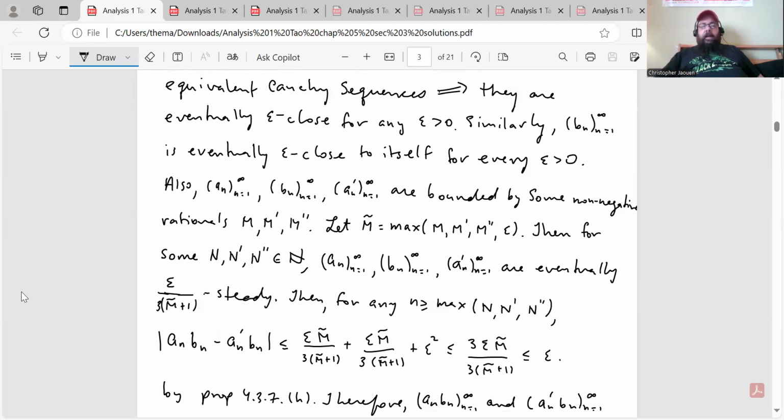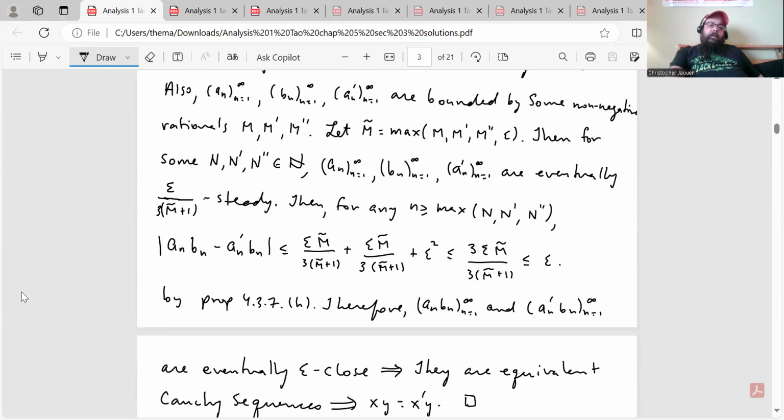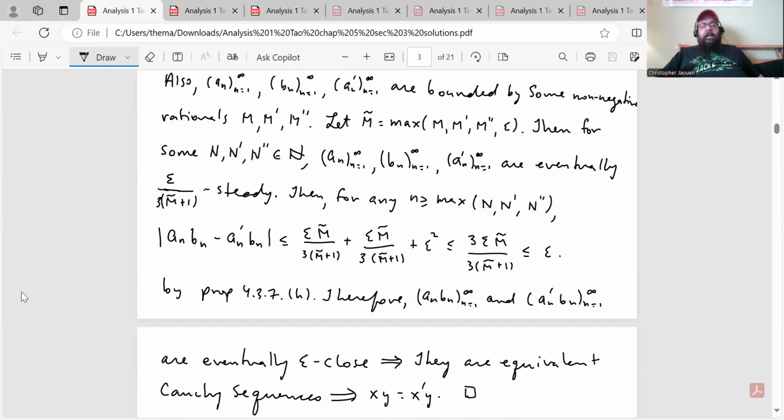Then for any n greater than the maximum of N prime, N double prime, the distance between an bn and an prime bn, absolute value an bn minus an prime bn, is less than or equal to epsilon M tilde over 3 M tilde plus 1 plus epsilon M tilde over 3 times M tilde plus 1 plus epsilon squared.